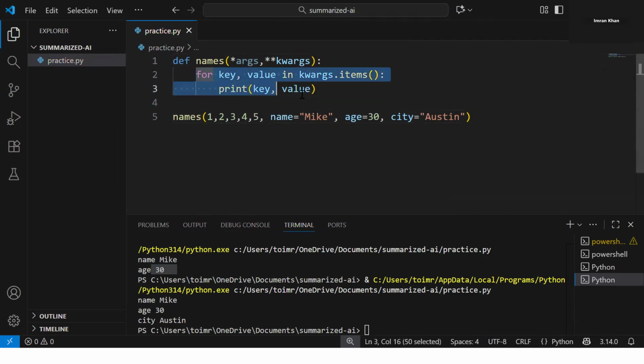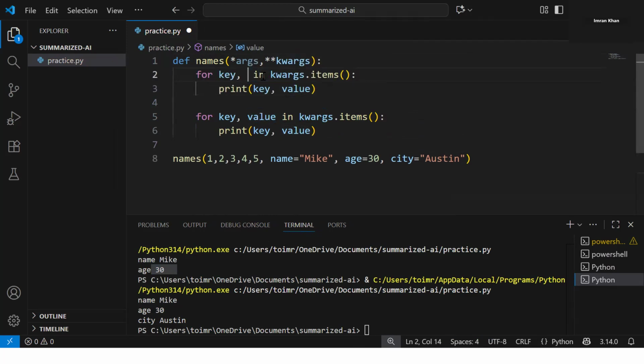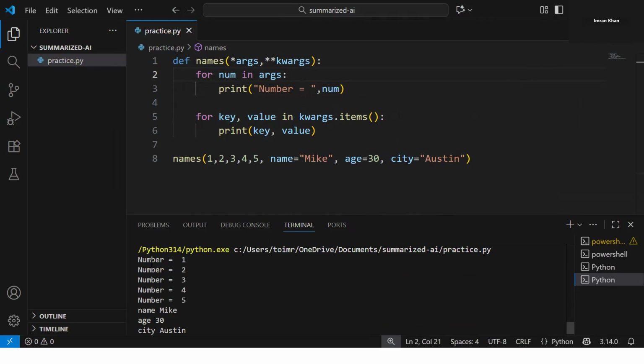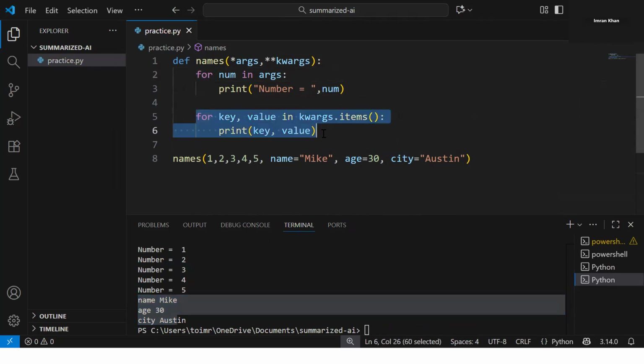Now, if I copy paste this and paste it here for the loop, I say for num in args, and then print num, and let me clarify it as number equal to. Now if I try this, you will see all the numbers got printed and the key values got printed using this for loop.